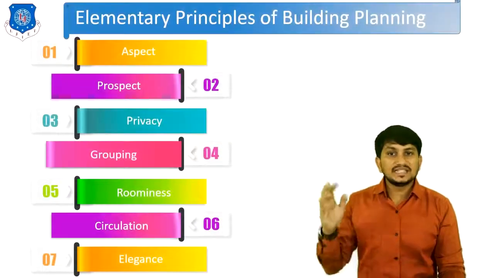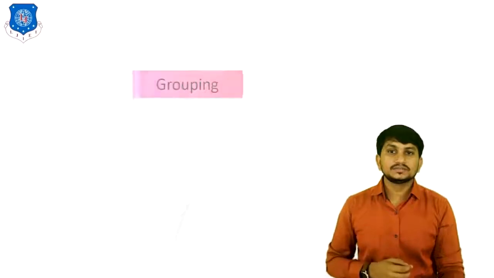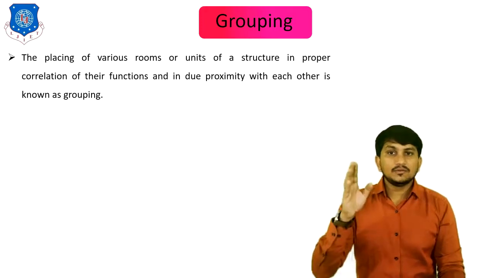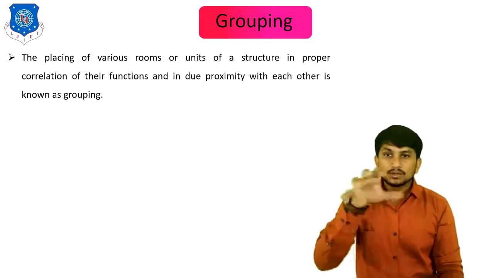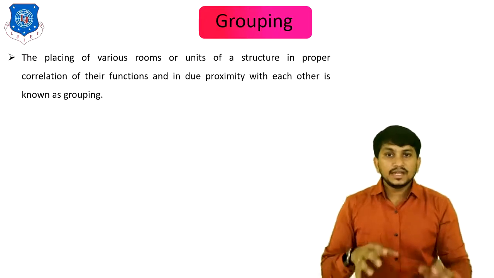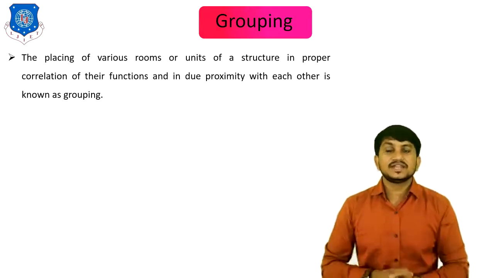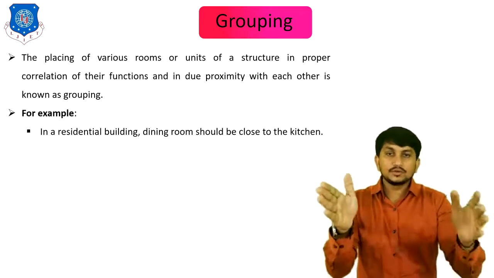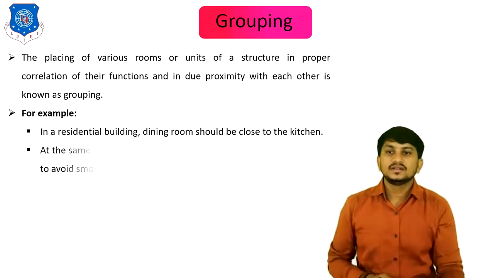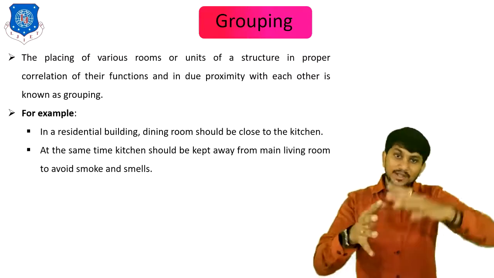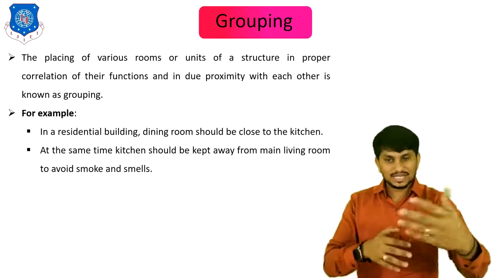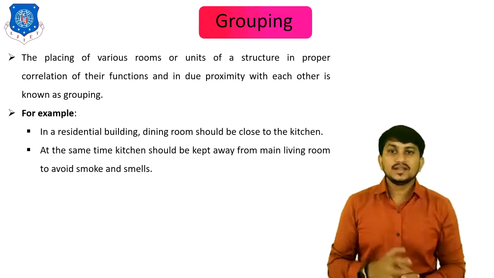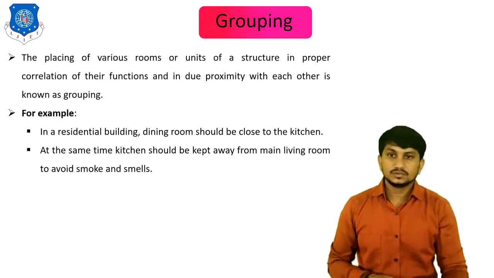Now let's move to the fourth principle of building planning, which is grouping. As the name suggests, the placing of various rooms or units of a structure in proper correlation of their function and in due proximity with each other is known as grouping. For example, in a residential building, the dining room should be close to the kitchen. At the same time, the kitchen should be kept away from the main living room to avoid smoke and smells. So dining room and kitchen form one type of group, whereas kitchen and living room do not.